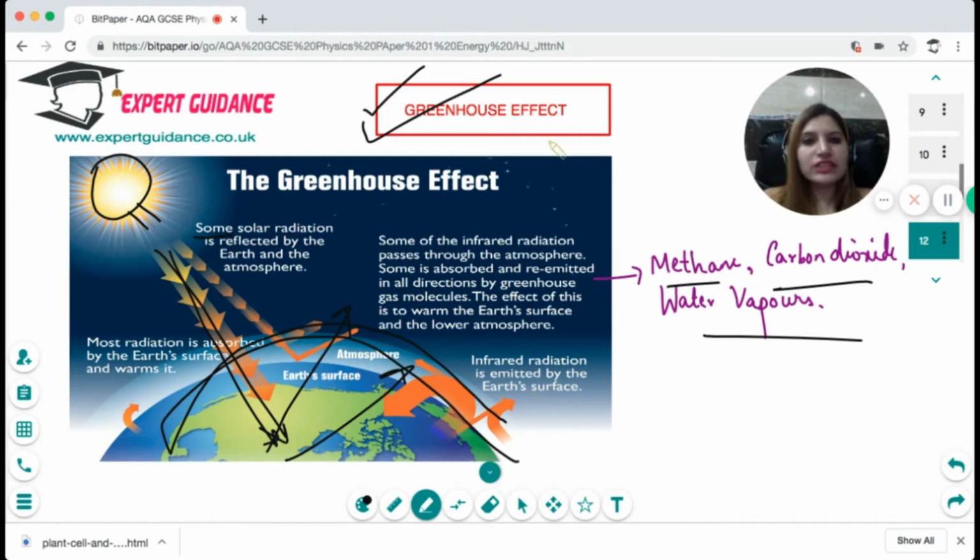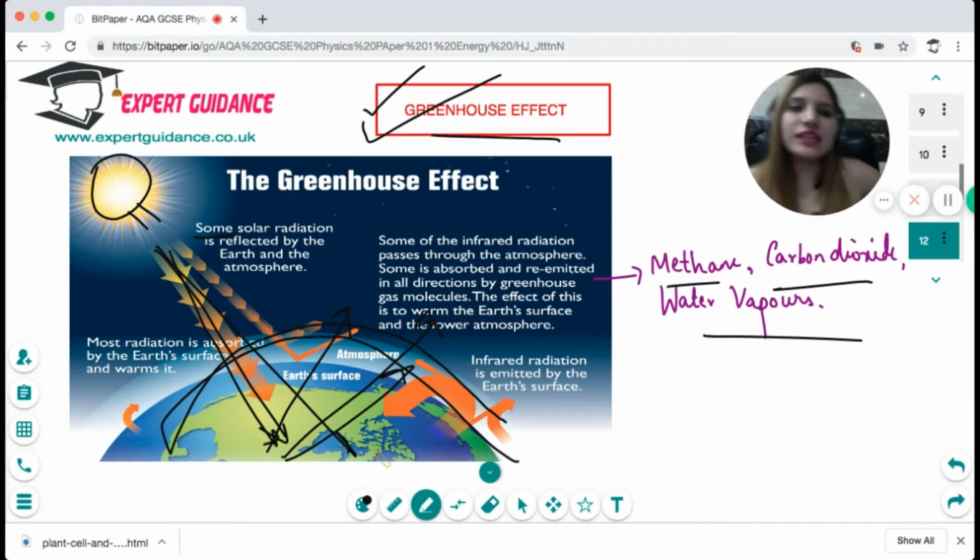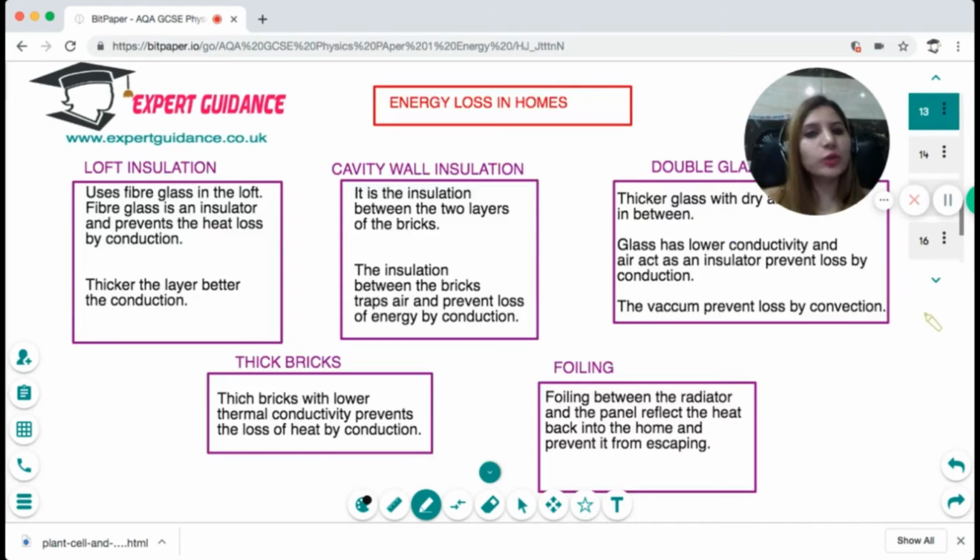So what do these greenhouse gases do? They allow the electromagnetic radiation from the Sun to come in, but they prevent it from radiating out. Since they form a blanket and do not allow the radiation to move out, they cause the heating of the Earth's atmosphere, which is good in the sense that the Earth's temperature is maintained for living. But the too high concentration now of these greenhouse gases due to burning of fossil fuels and deforestation has resulted in overheating of the Earth's atmosphere, resulting in global warming.